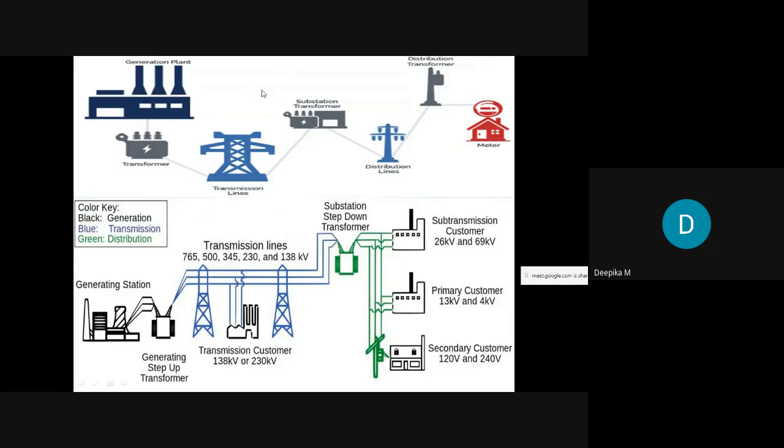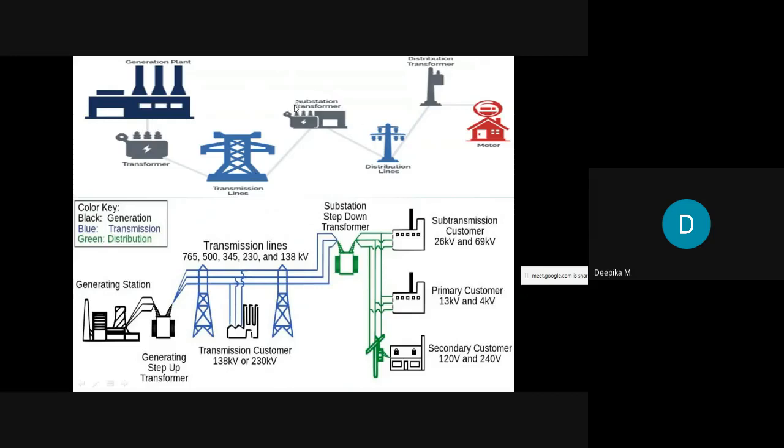11 kilovolt power cannot be transmitted over a very long distance, because if we transmit that power, there will be so much loss associated with it. So therefore we have to use a step up transformer, and that step up transformer increases the voltage level. Once the voltage level increases, the losses are reduced, and the volume of copper conductor required is also reduced. So we step up the voltage, and this is called generation. And this stepped up voltage will be transmitted through transmission lines. And we have a substation.